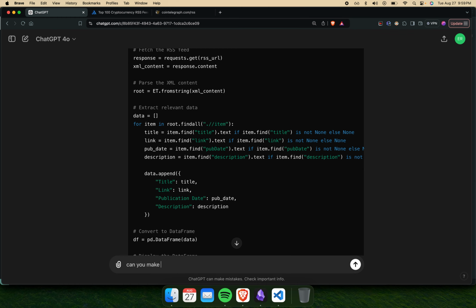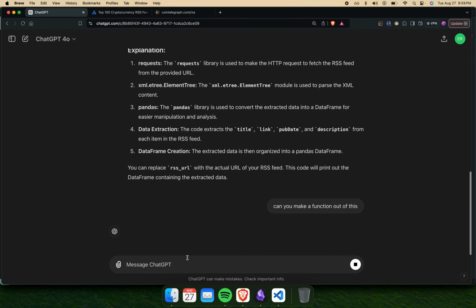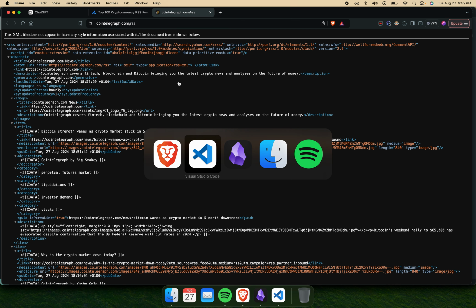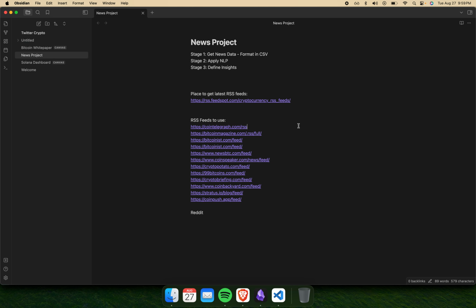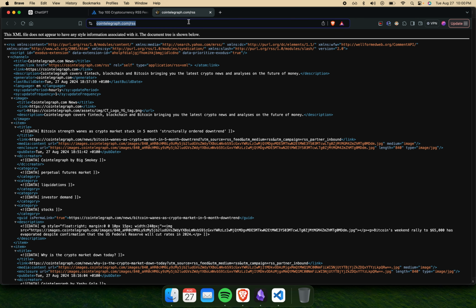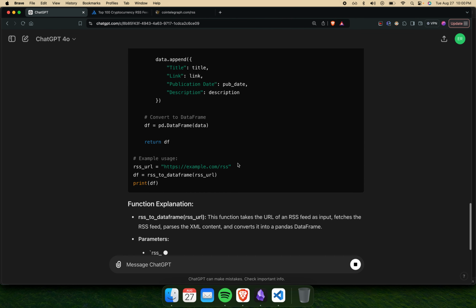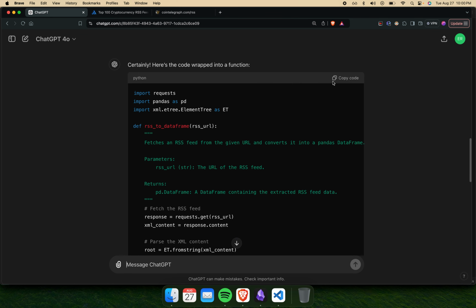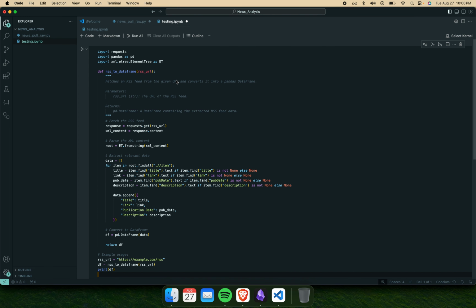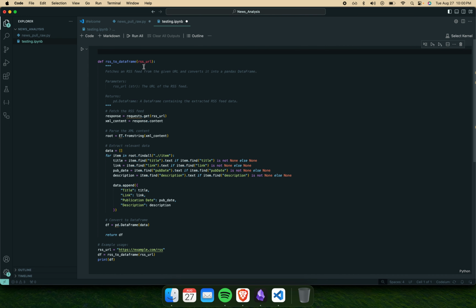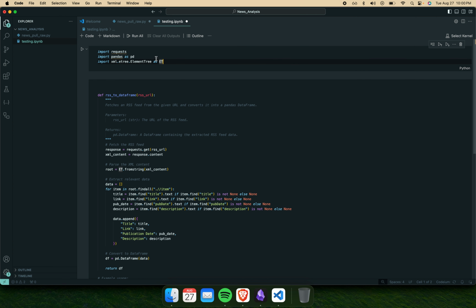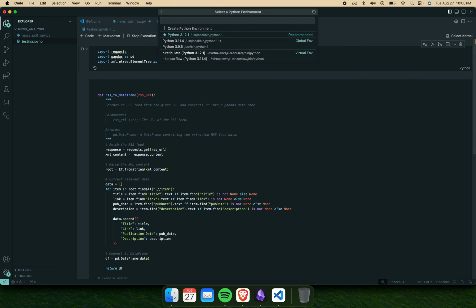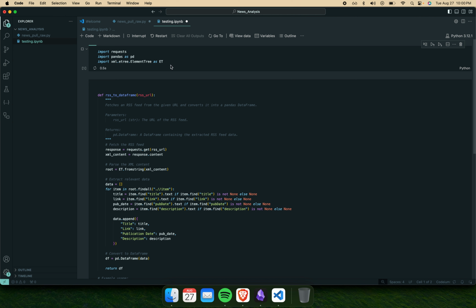Can you make a function out of this? So let's get the function, and we're going to go ahead and get this first one, the Cointelegraph one. Let's see. We're going to access this. Oh, we're already on it. Cool. So this is the function. Let's just go ahead and copy this. I'm just going to take my dependencies and write them separately. Let me just see if I have all the libraries installed. Should be.